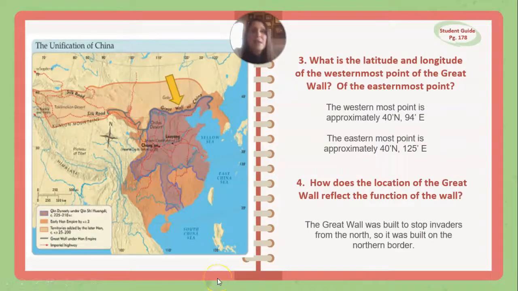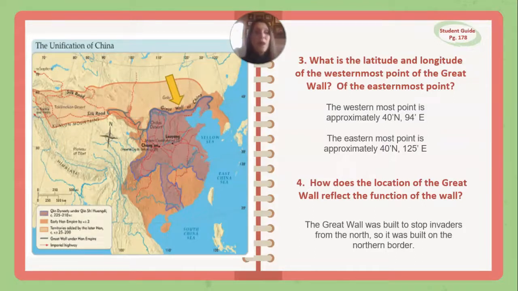What is the latitude and longitude of the westernmost point of the Great Wall, of the easternmost point? So the westernmost point is approximately 40 degrees north and 94 degrees east. Remember, we always do our latitude line first. That's the line going across. So that's 40 degrees north. And then our longitude line is the line going up and down. Okay. And then the easternmost point would be 40 degrees north and 125 degrees east.